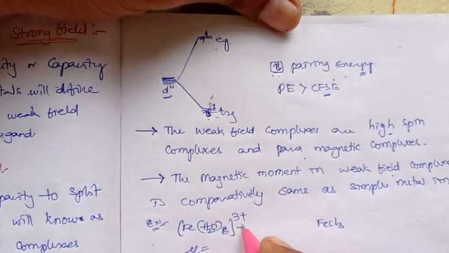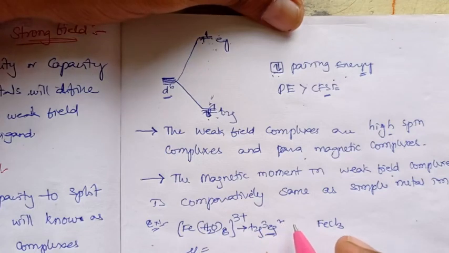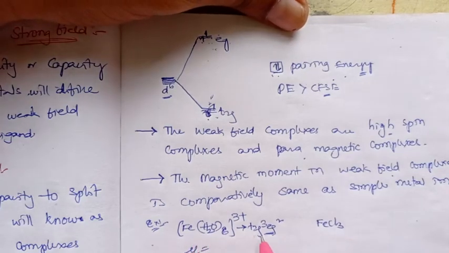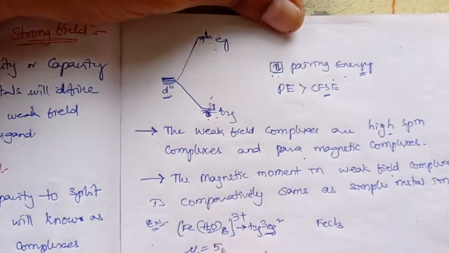Here the electronic configuration is t2g3 eg2. The unpaired electrons are all 5. In t2g all 3 orbitals have a single electron, and in eg the 2 electrons are also unpaired. So the number of unpaired electrons in the hexaaquoiron(III) complex will be 5, so the magnetic moment will be 5.89 Bohr magneton.